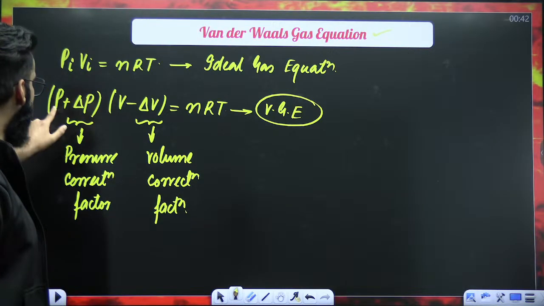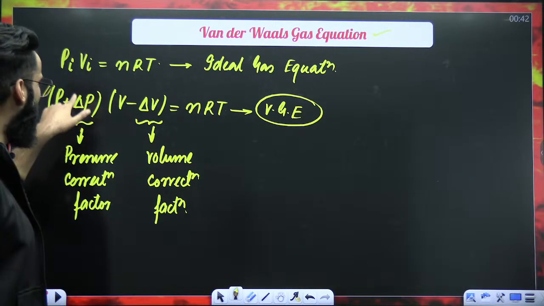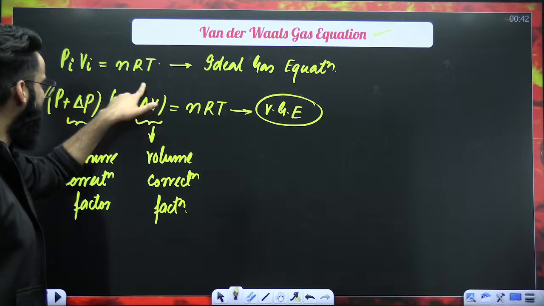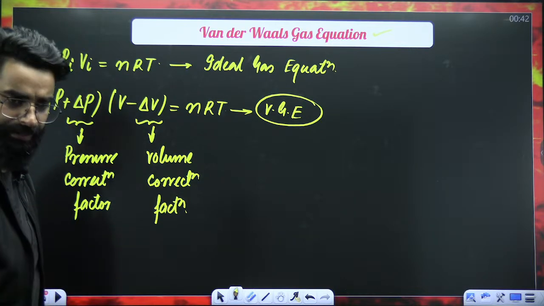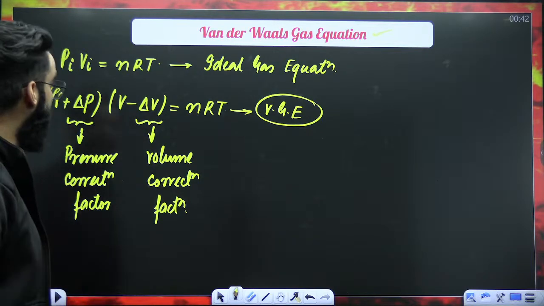See what we did exactly. Instead of Pi, I wrote P plus delta P. So I added one term delta P over here. I subtracted one term delta V over here. And then I wrote it as equal to nRT. The point is, why did we do that, right?